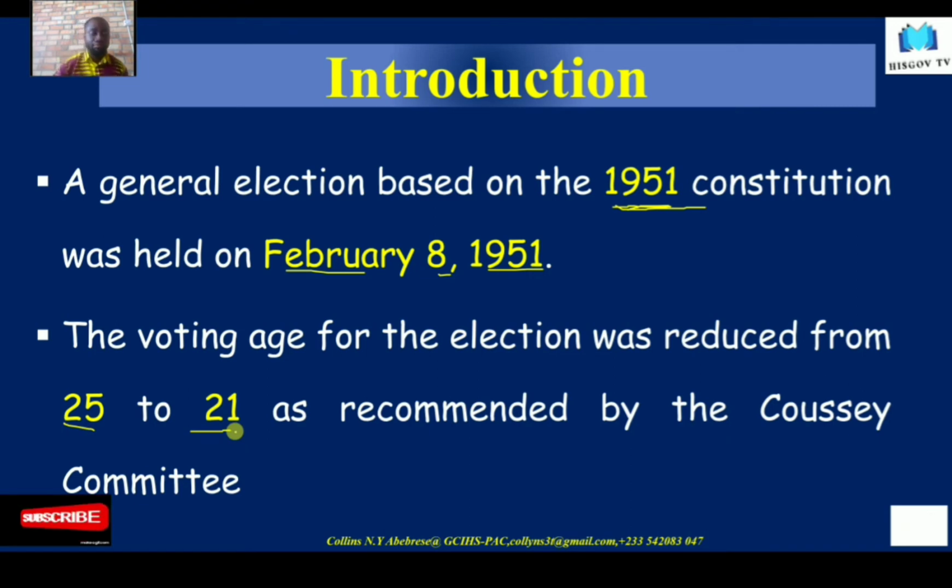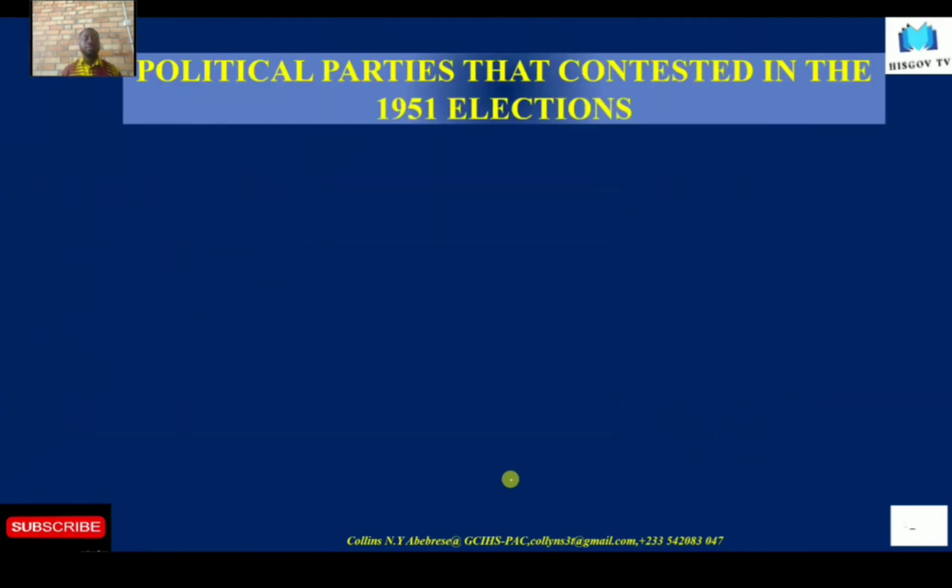Today, the voting age is 18. But for the first election ever conducted in the Gold Coast in 1951, the voting age was supposed to be 21. It was reduced from 25 to 21. You also recall that the Gettysburg Constitution made provisions for some limited voting based on property franchise, and that accounted for the reason why the voting age was reduced from 25 to 21. And this was a recommendation made by the COSI committee in 1951.